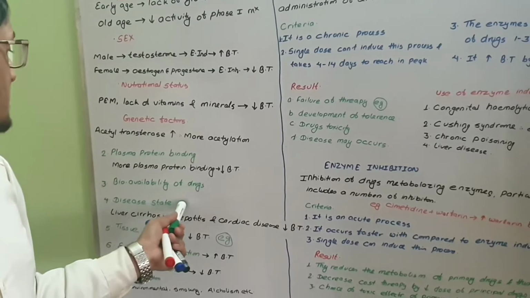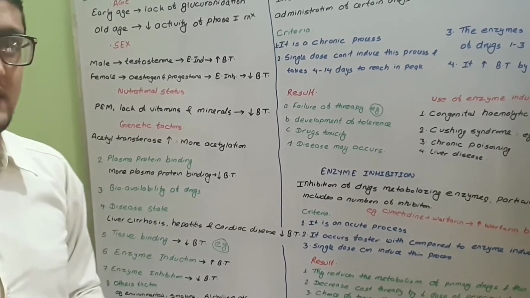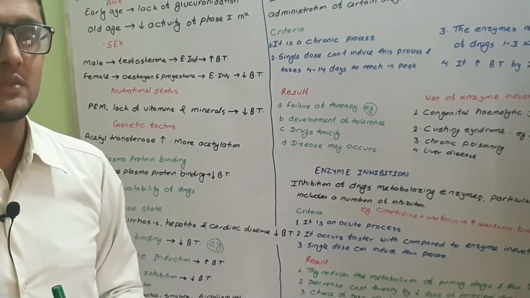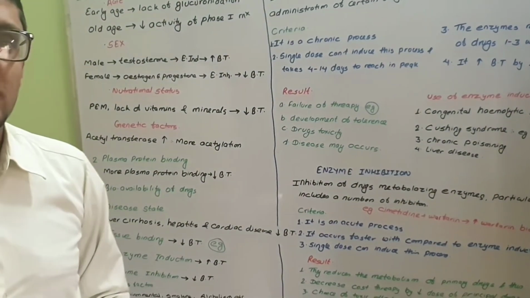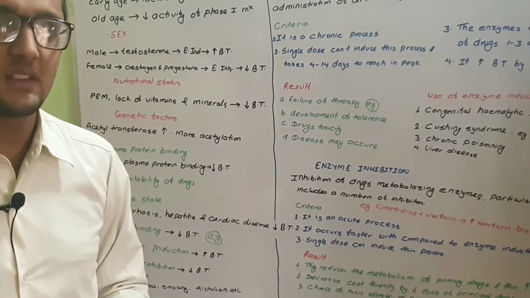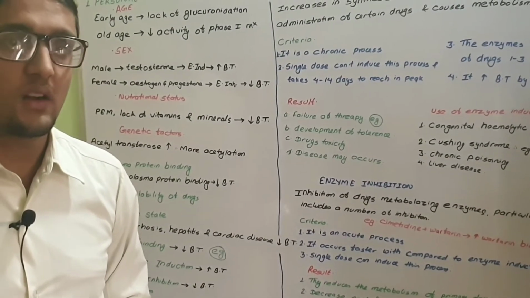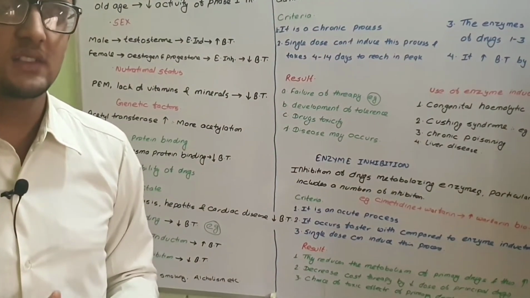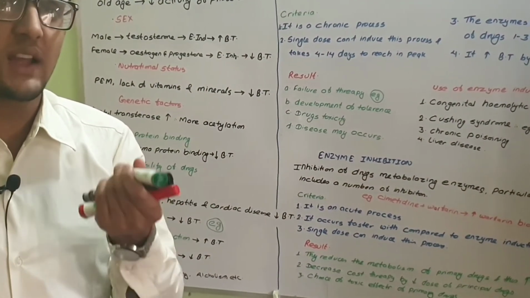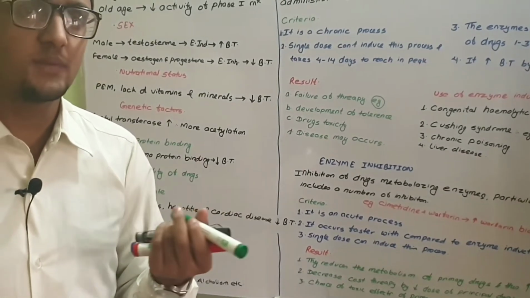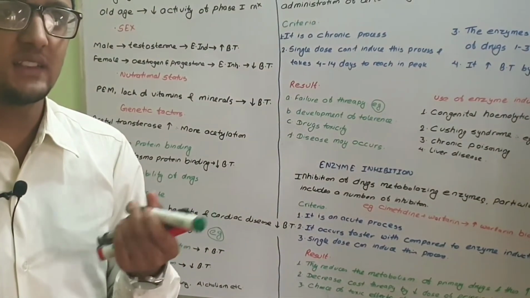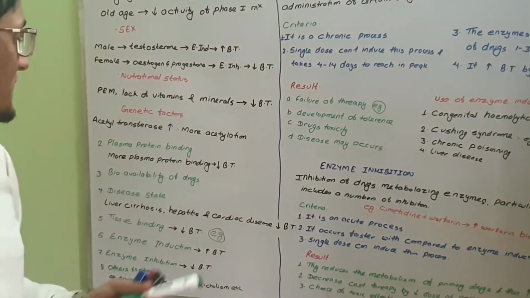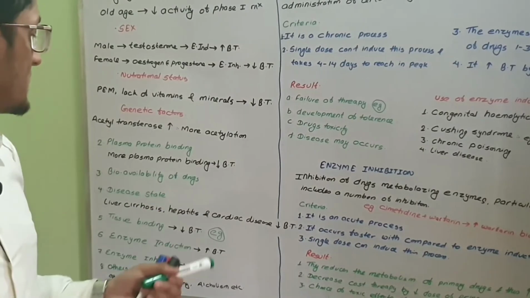Disease states like liver cirrhosis and hepatitis cause a decrease in biotransformations, because in liver cirrhosis or hepatitis there is inflammation of the liver, so there is less synthesis of enzymes. If fewer enzymes are synthesized, enzymatic transformation doesn't take place. So in disease conditions, biotransformation will be decreased.